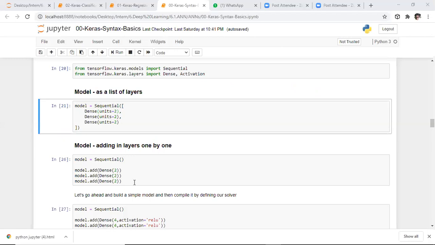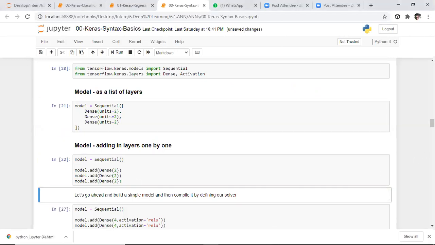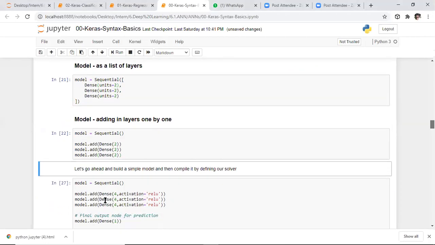After initializing these hidden layers, we need to specify the activation function. For each and every hidden layer, we need to specify the activation. Here we did not specify the activation, so we need to specify the activations for each. I'm modifying this a little bit. I'm adding four hidden neurons for each and every layer, and for each and every hidden layer, I want to use the ReLU activation function.